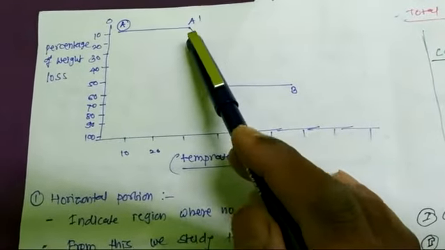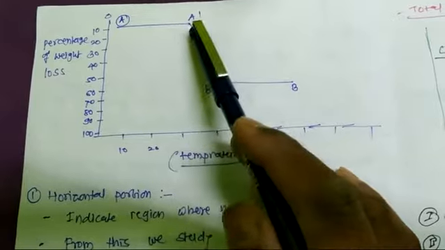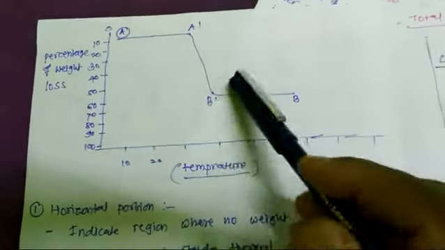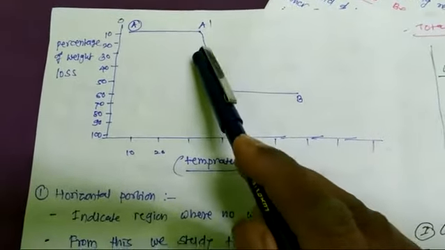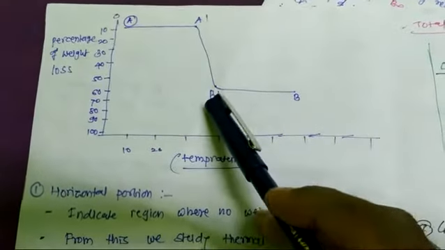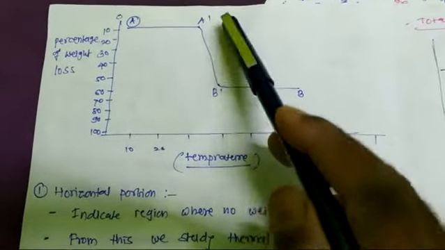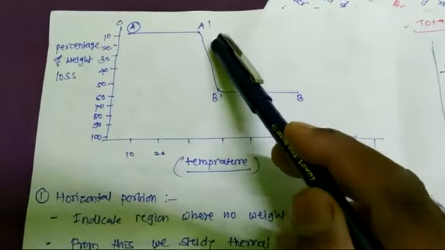We get the idea from this graph that our compound is stable from A to A1. From A1 to B, when we increase the temperature, our compound loses weight. Here from A1 to B we found about 40% weight loss.